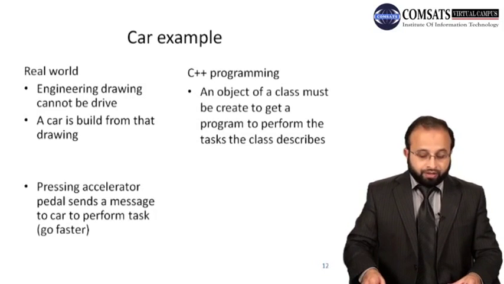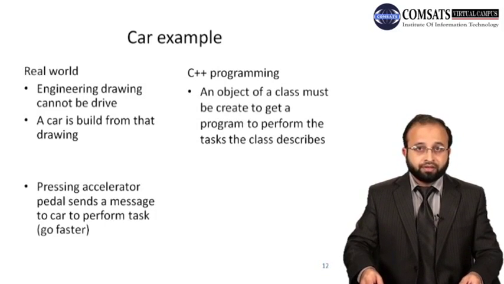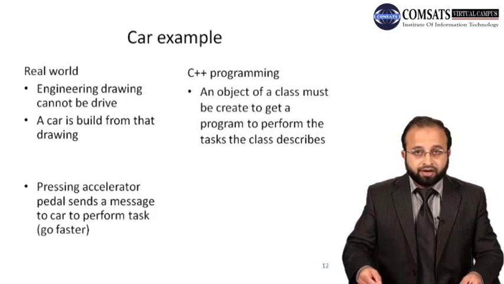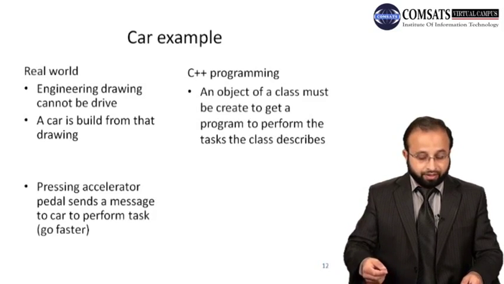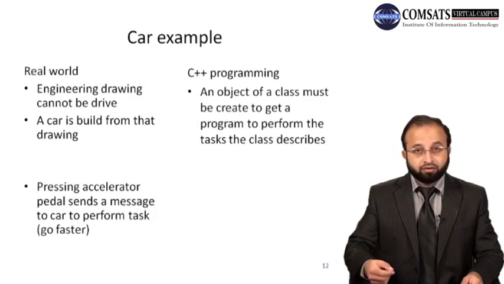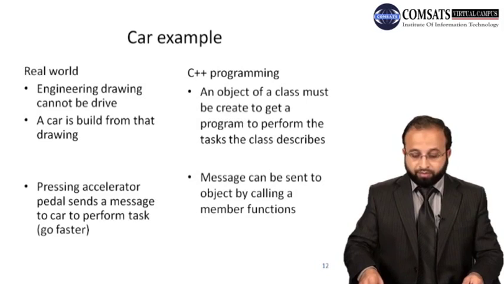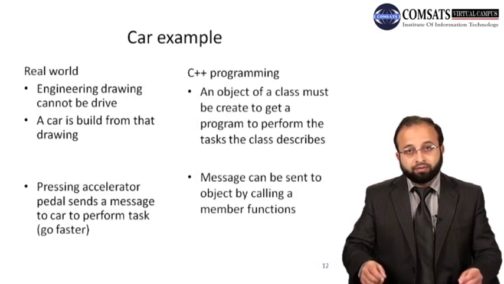Now in the real world, pressing the accelerator pedal sends a message to a car to perform a task. What task? Go faster. So this is a kind of message sending to a class. You are providing some kind of message to a class using the accelerator pedal interface, so that when you press that pedal the car goes faster. In C++ programming, a message can be sent to an object by calling a member function. So you call the function.